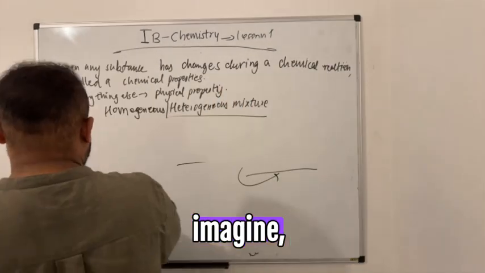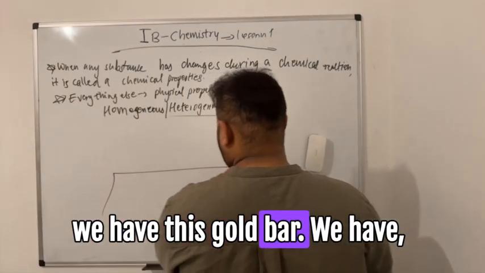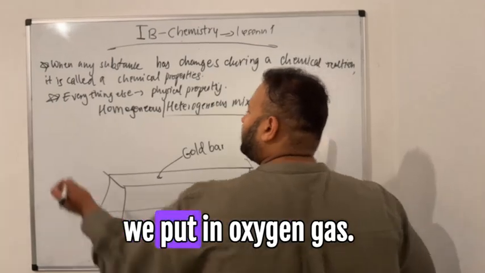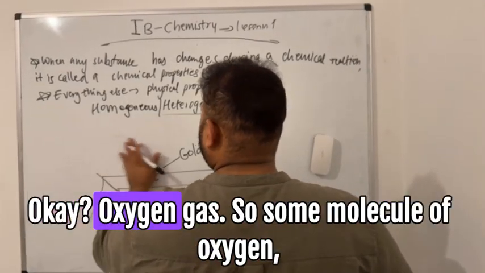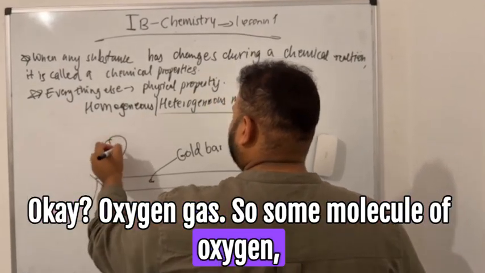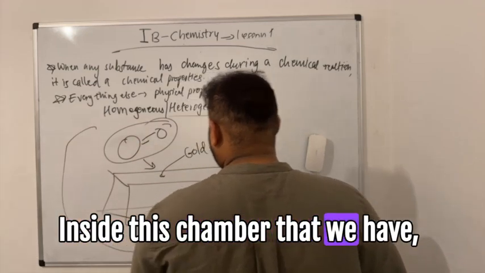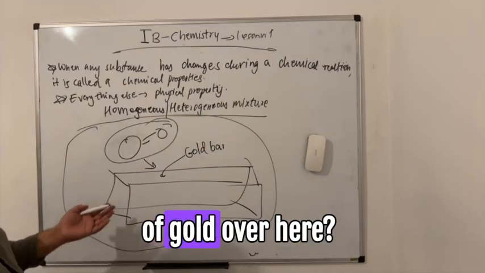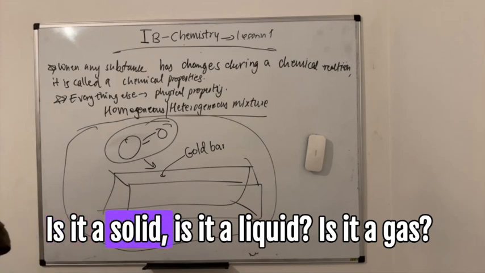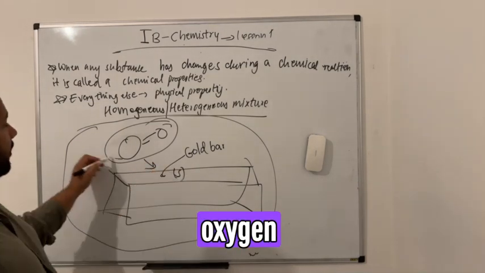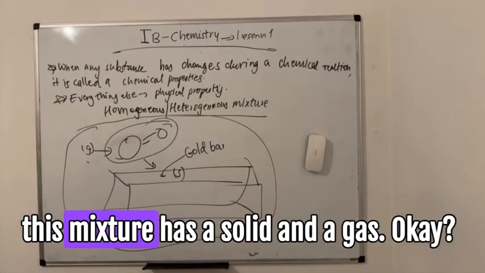Yes. Okay. So imagine we have this gold bar over here, and then we put in oxygen gas. Oxygen gas, so it's a molecule of oxygen, inside this chamber that we have. What is this thing of gold over here? It's impure. Is it a solid? Is it a liquid? Is it a gas? It's a solid. Okay. And oxygen. Yes. So this mixture has a solid and a gas.